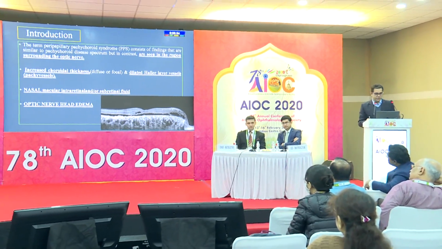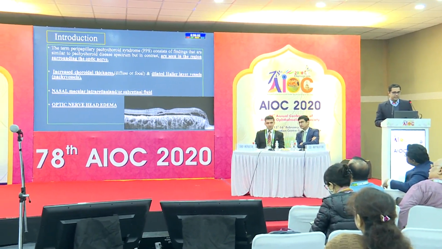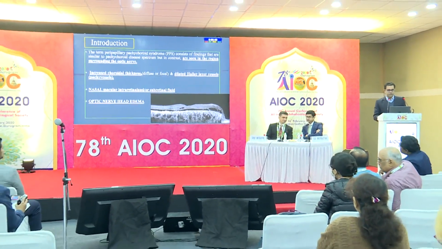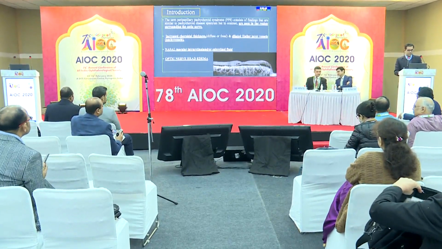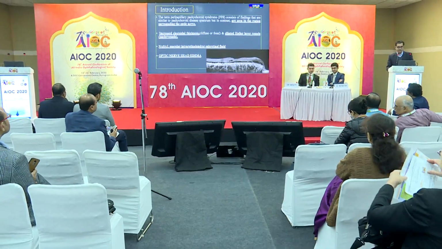So basically, peripapillary pachychoroid syndrome is something in which the findings of a pachychoroid disease are present, but in contrast to the subfoveal area, it is usually seen in the region surrounding the optic nerve. Again, it is associated with increased choroidal thickness, dilated Haller's layer, and nasally there is presence of intraretinal or subretinal fluid in these patients, and they may be associated with, because of the congestion, hyperemic disc and optic nerve head edema.